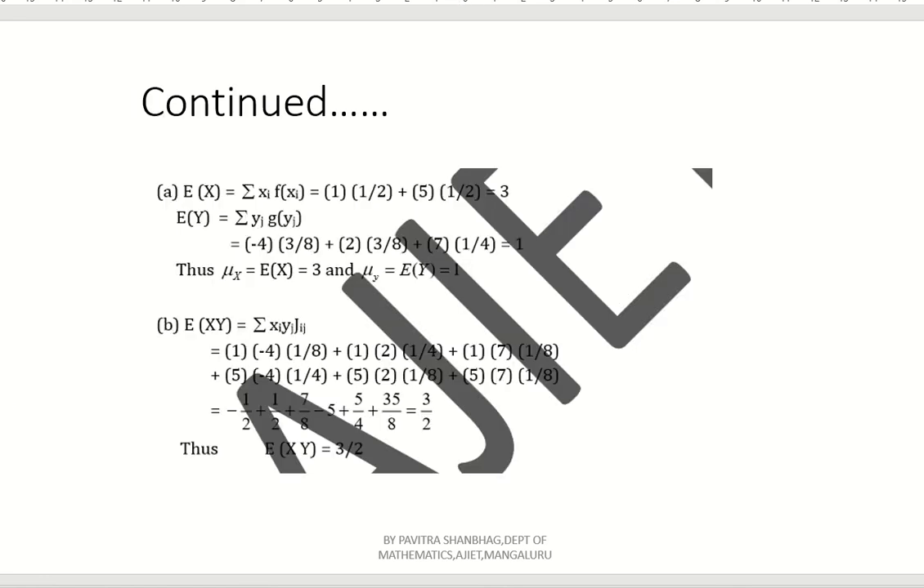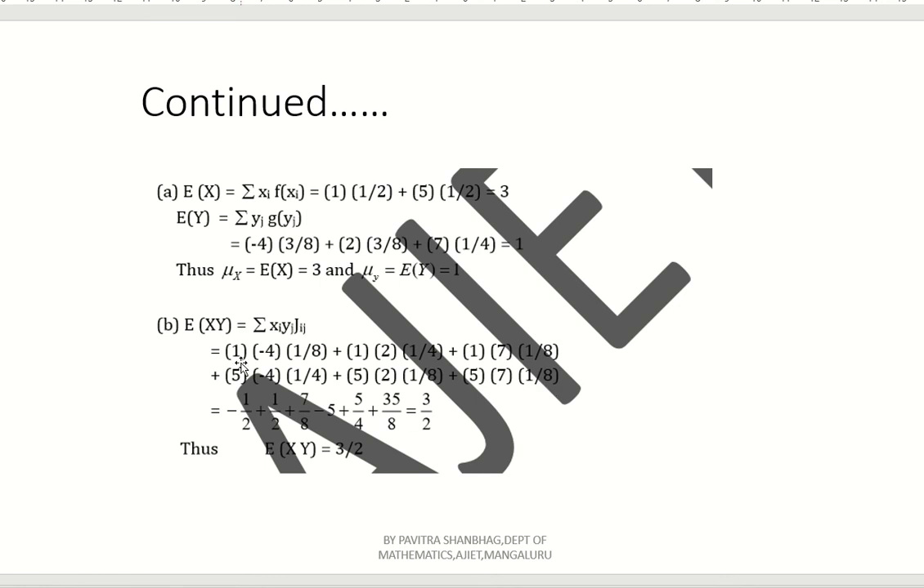Now, x1 is 1, y2 is 2, and J12 is 1 by 4. Similarly, x1 is 1, y3 is 7 into J13 is 1 by 8. Similarly, x2 is 5 and y1 is minus 4 into J21 is 1 by 4. Plus x2 is 5 and y2 is 2 and J22 is 1 by 8. Plus x2 is 5, y3 is 7 into J23, that is 1 by 8.